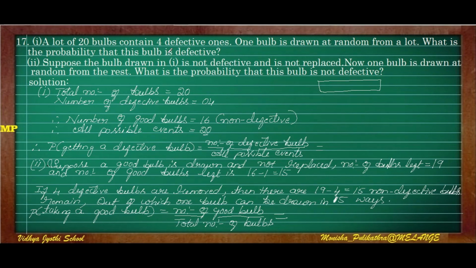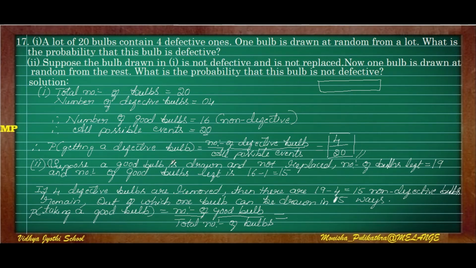According to the first question, we have to find out if it is defective or not. So the probability of getting a defective bulb. Here out of 20, how many are defective? 4 are defective. So the number of defective bulbs is 4 and the total number of bulbs is 20. So for the first question, the probability is 4 by 20.